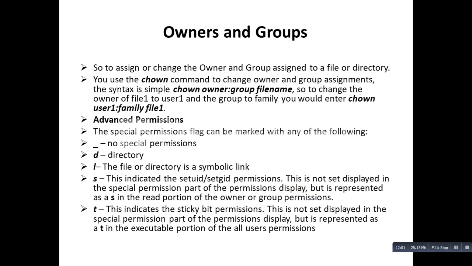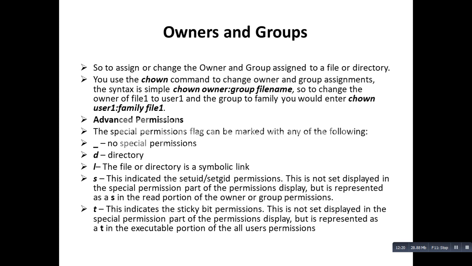So if it is set UID or set GID, where we are seeing RWX, in that portion you will see an S. Then we can easily tell that yes, this is a file set with set GID or set UID.